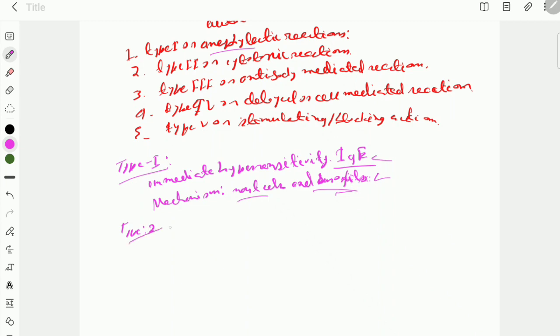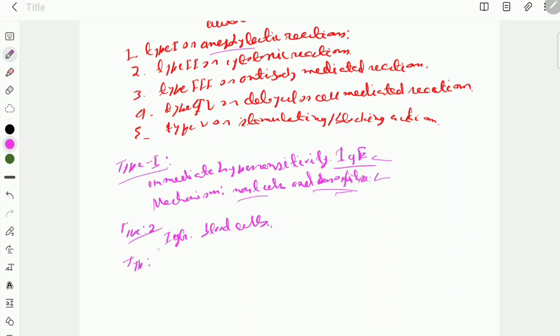Type 2 is also known as the cytotoxic reactions. This kind of reaction actually takes place by IgG antibodies. So these antibodies get attached to the surface receptors present on cells, particularly blood cells, and ultimately destroy these cells. This kind of reaction takes place in the hemolytic diseases of the newborn, such as Rh incompatibility, and in autoimmune hemolytic anemia.